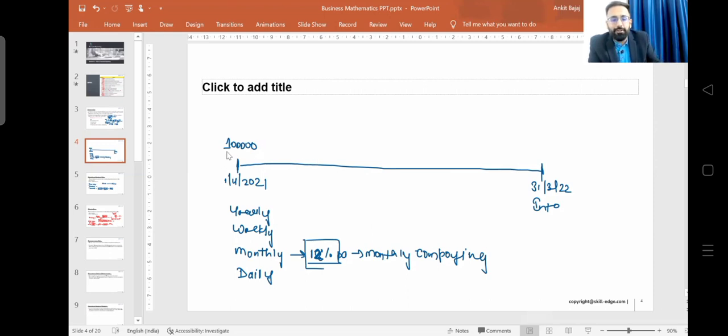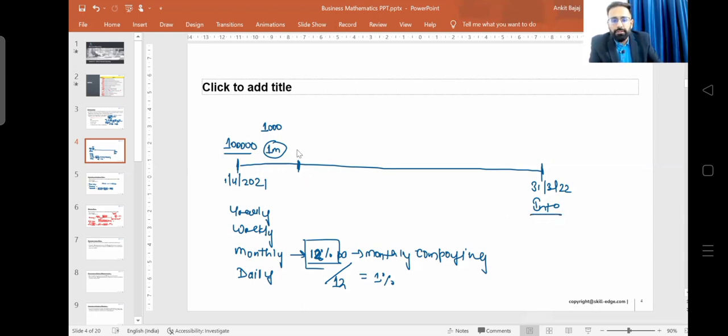Here, let's suppose your outstanding amount is 1 lakh. Now, in the first month, how much interest will you be paying? 12% is for the year, so for one month how much is it going to be? 12% divided by 12 is going to be 1%. Right? So on 1 lakh rupees, if you calculate 1 percent, it will be 1,000 rupees, right? So you have to pay interest of 1000 for the first month. This will accrue. You don't have to pay right now. You will be paying the interest on this date, right?